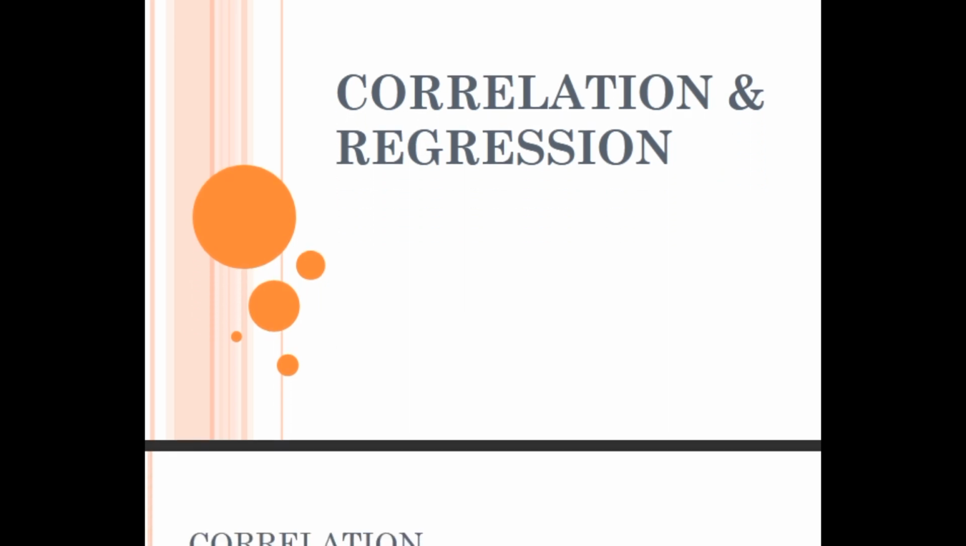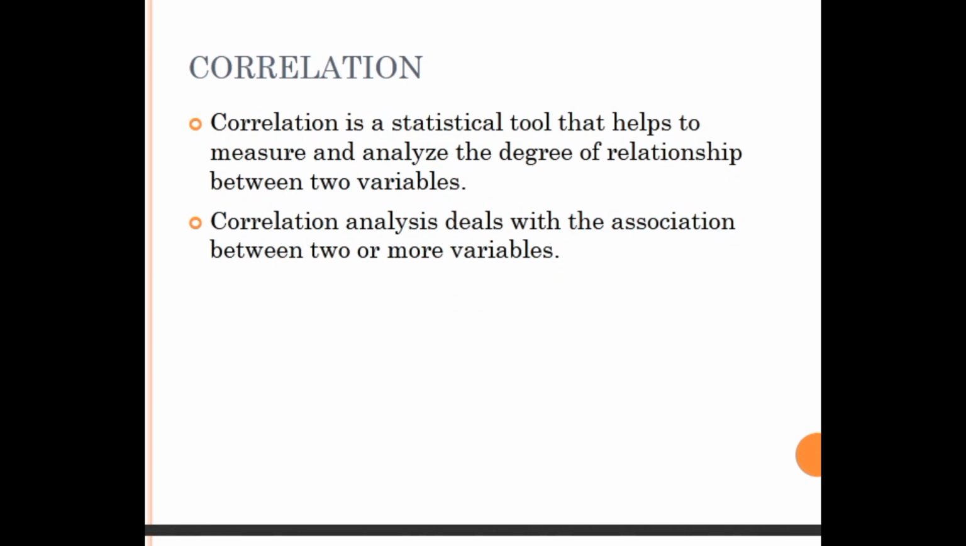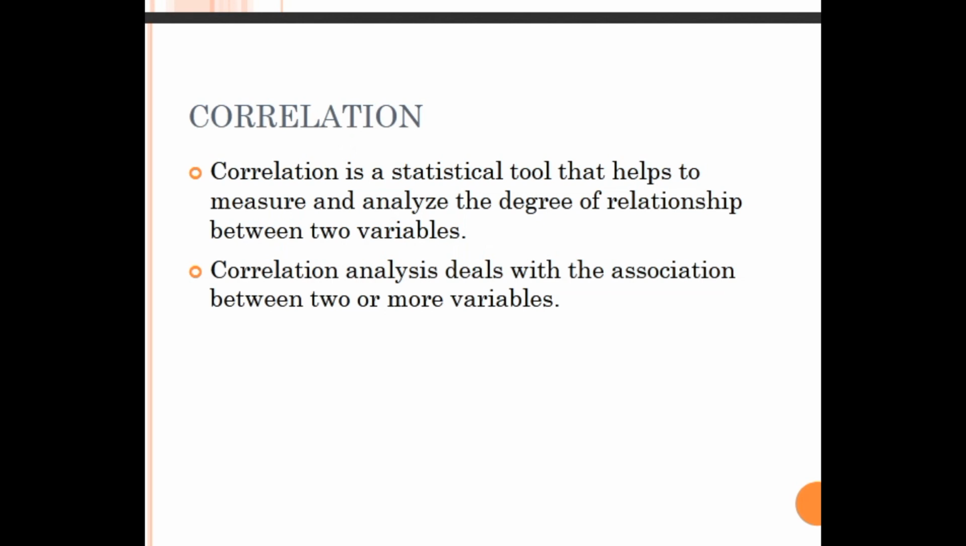So what is correlation? Correlation is a statistical tool, a statistical device. You may call it a statistical tool or device. It helps you measure and analyze not only the relationship but also the degree of relationship between two or more variables.